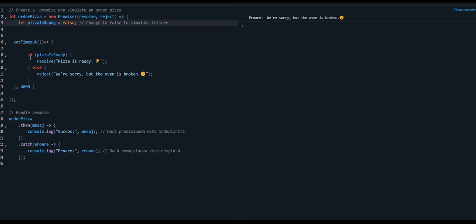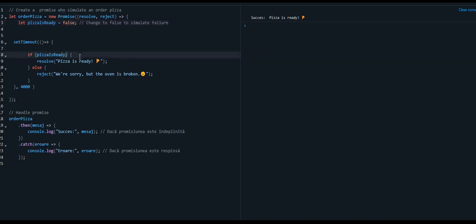What happened here? If pizza is ready, I have this condition in the first part of the promise. You see here, pizza is ready, and in my condition, if pizza is ready is true, it means resolve "pizza is ready", and I will put here true. Okay, but I put here false.